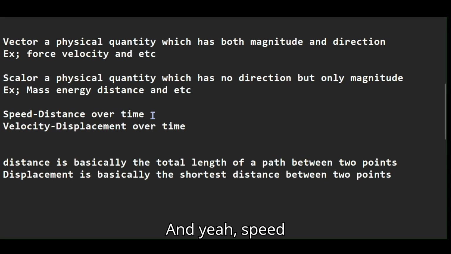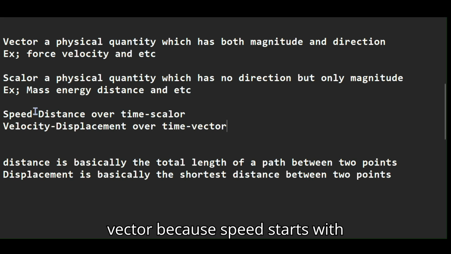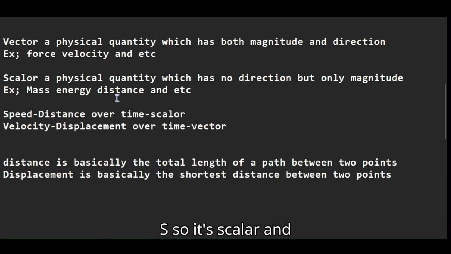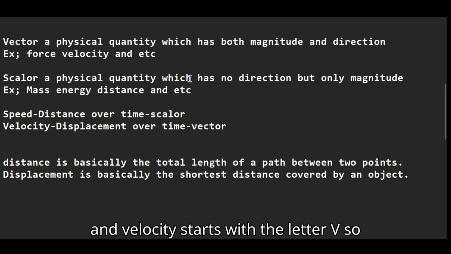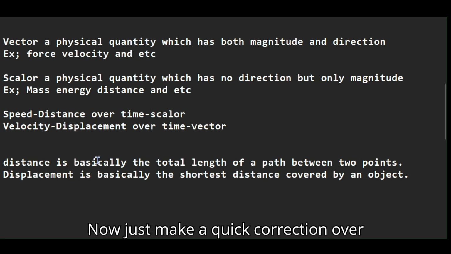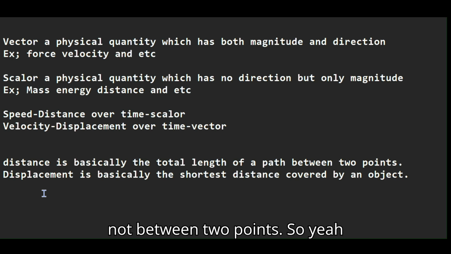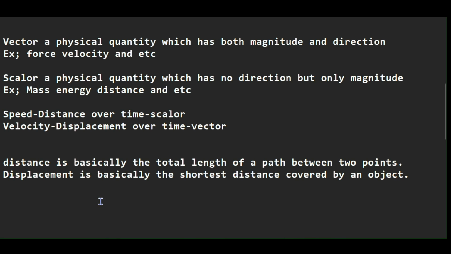Speed is a scalar, and velocity is a vector. We can easily remember which is scalar or vector because speed starts with s, so it's scalar, and velocity starts with the letter v, so it's a vector. Just a quick correction over here: displacement is basically the shortest distance covered by an object, not between 2 points.